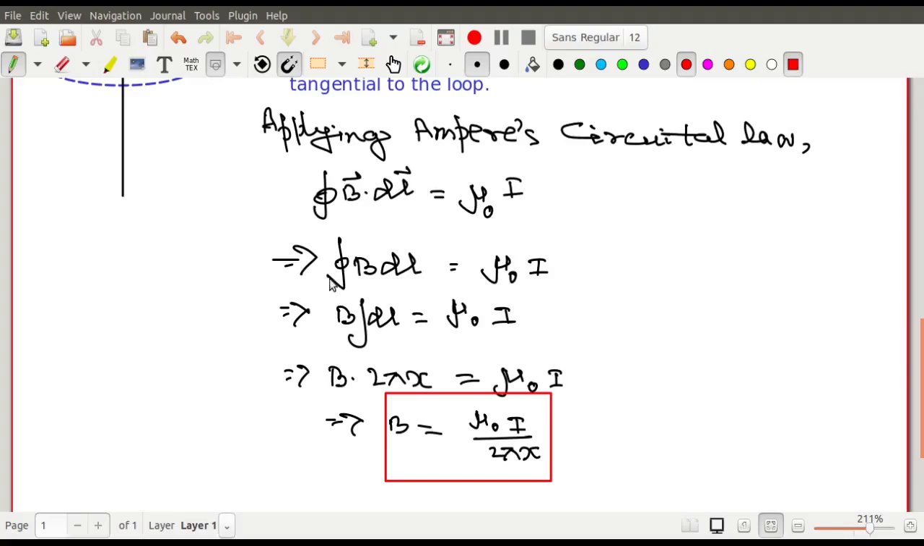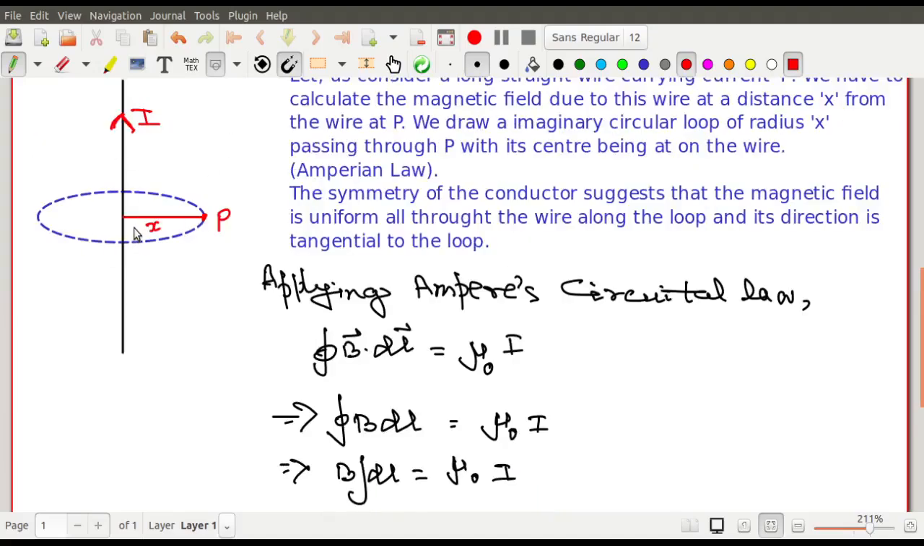And the second issue is that B is the same all throughout the loop. The magnetic field around this loop is the same. Why is the magnetic field the same throughout the loop? This is the same throughout the loop because the wire is of infinite extent and there is some symmetry.